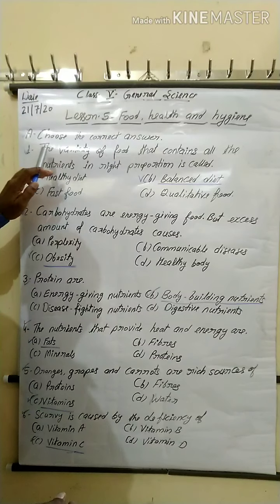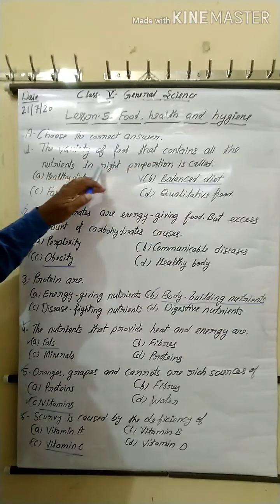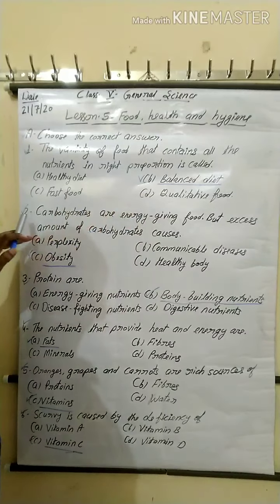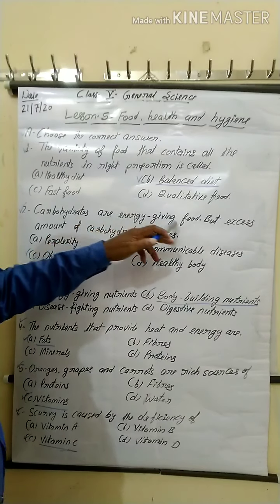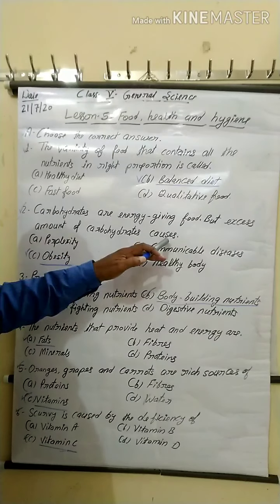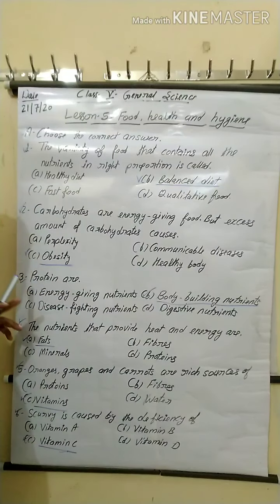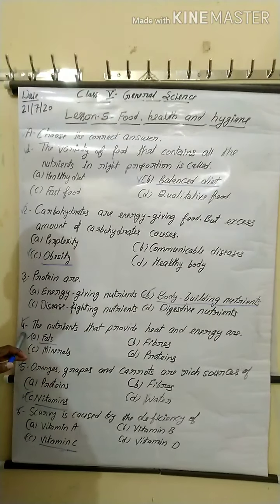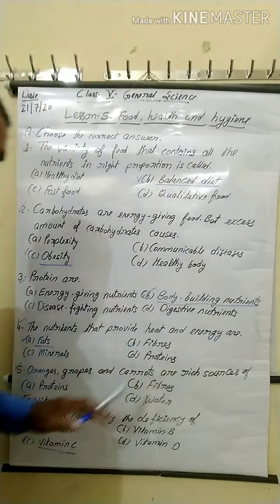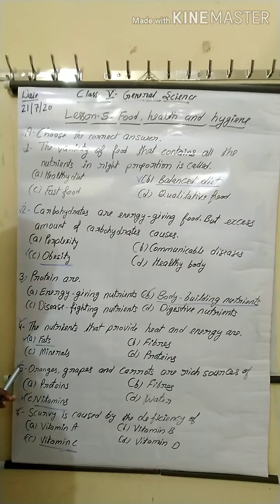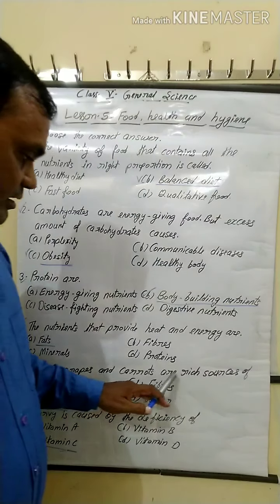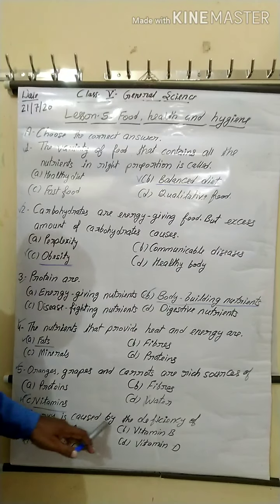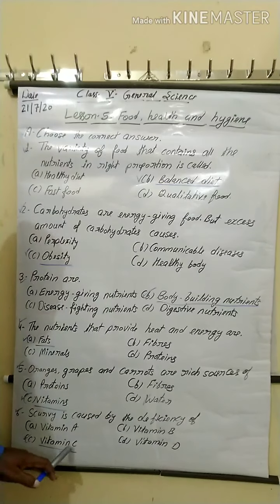First number, the variety of food that contains all the nutrients in right proportion is called balanced diet, option B. Carbohydrates are energy giving food, but excess amount of carbohydrates causes obesity, option C. Proteins are body building nutrients, option B. Fourth, the nutrients that provide heat and energy are fats, option A. Fifth, orange, grapes and carrots are rich sources of vitamins, option C. Sixth, scurvy is caused by the deficiency of vitamin C, option C.